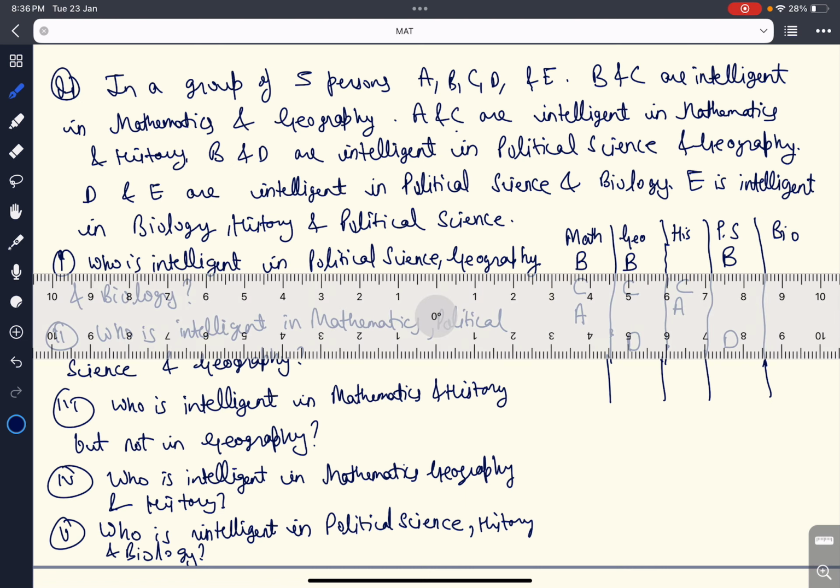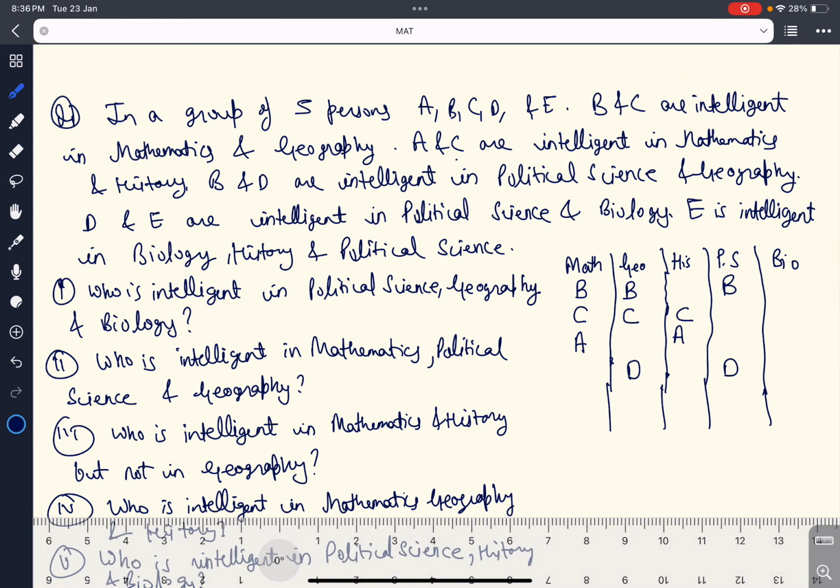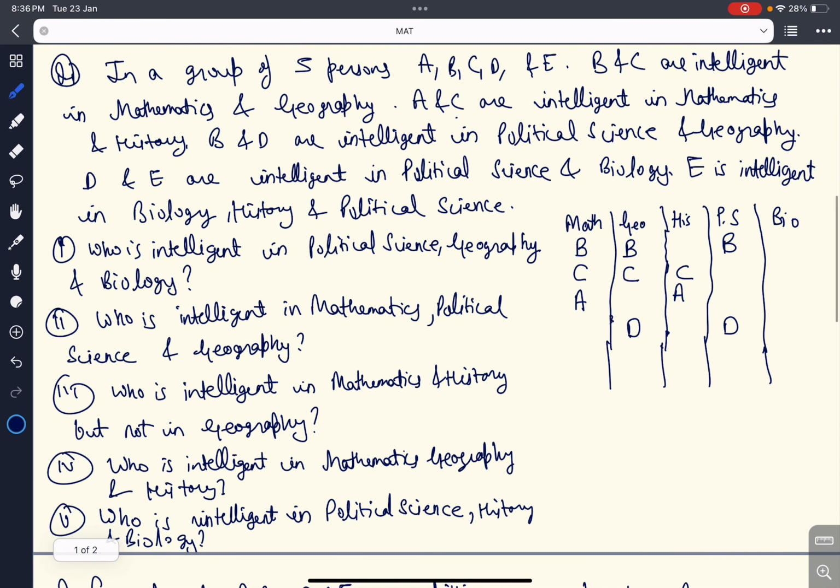D is already written in political science, so I will write D in biology also. E is intelligent in political science and biology. And the final statement says that E is intelligent in biology, history, and political science. So E is intelligent in biology, history, and political science.